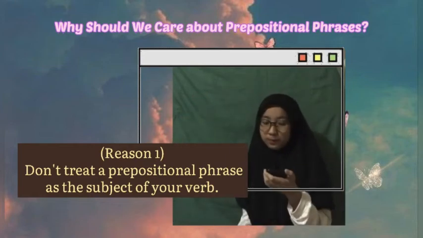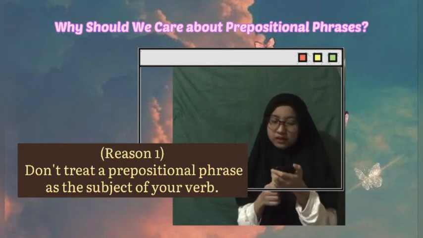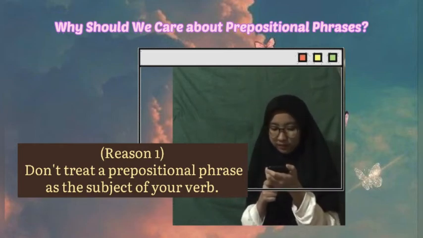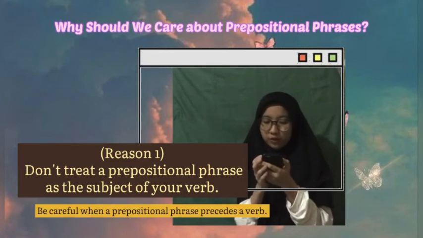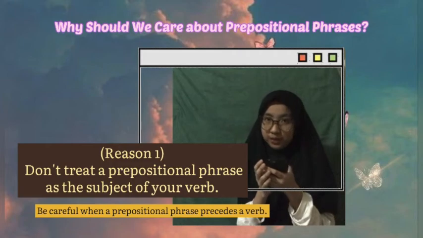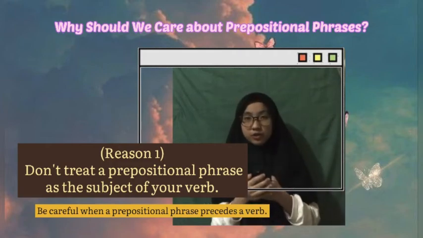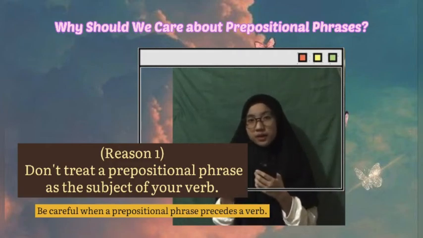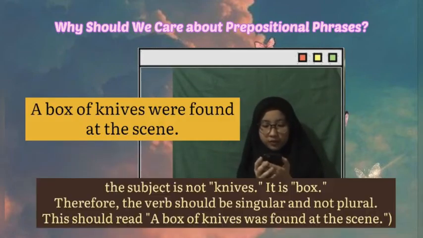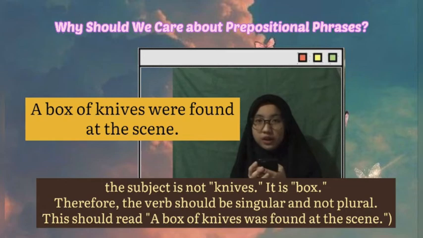Don't treat a prepositional phrase as the subject of your verb. You must be careful when a prepositional phrase precedes a verb. I will show you an example, the wrong sentence. Like this: a box of knives were found at the scene.